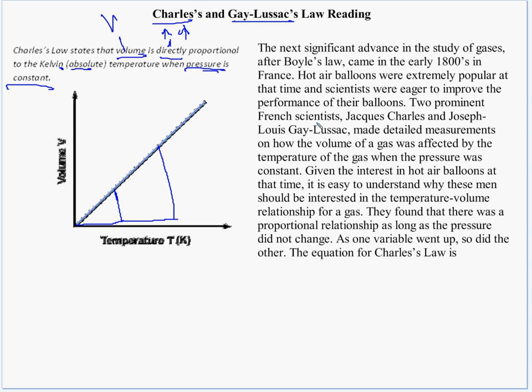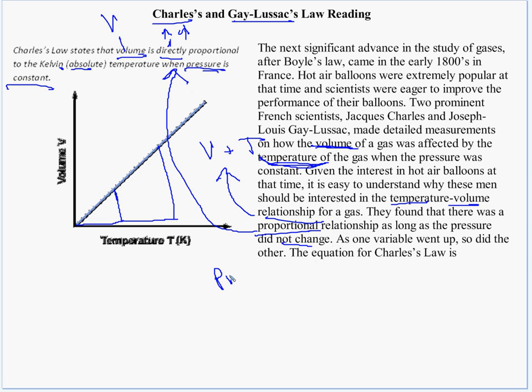Okay. 2 prominent French scientists, Jacques Charles and Joseph-Louis Gay-Lussac, made detailed measurements on how the volume of a gas was affected by the temperature of the gas when the pressure was constant. So volume and temperature. Given the interest in hot air balloons at the time, it's easy to understand why these men should be interested in the temperature-volume relationship. Yeah, that's what I just identified. They found that there was a proportional relationship. Okay, proportional, that's what it says up there too. As long as the pressure didn't change.